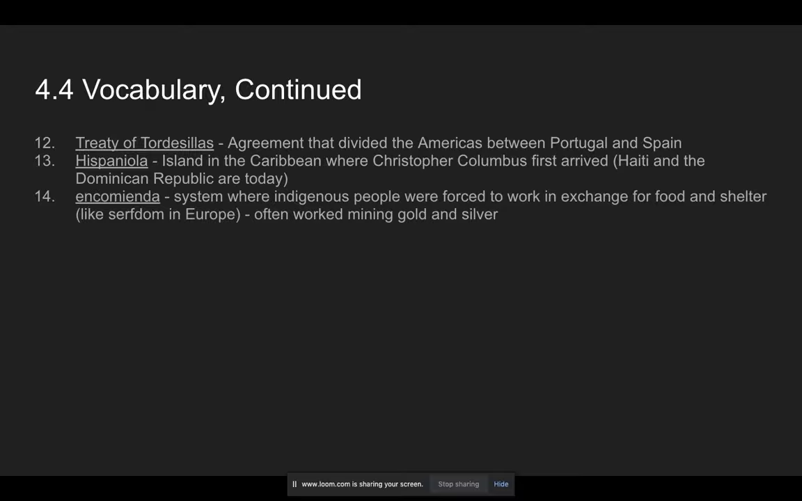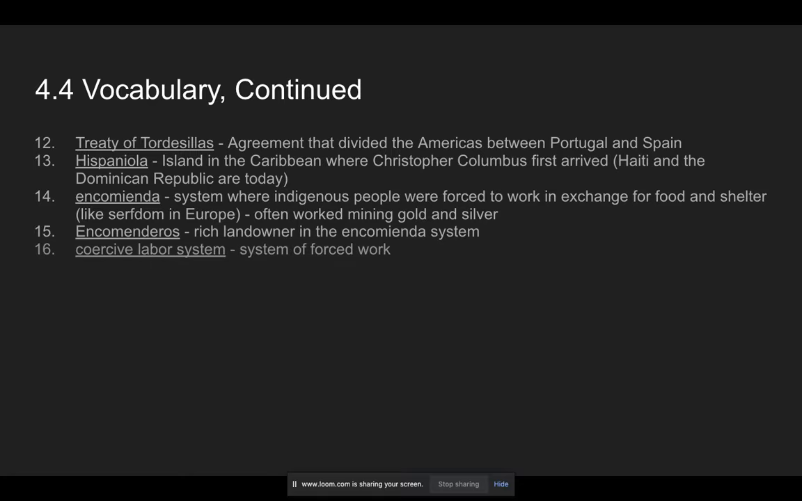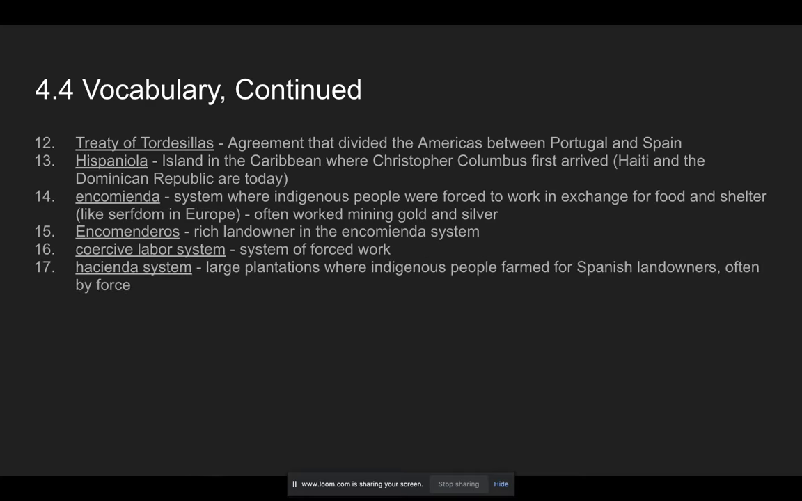The encomienda system is a system where indigenous people are forced to work in exchange for food and shelter, kind of like the way serfdom worked in Europe. They often were put to work mining gold and silver. Encomenderos are the rich landowners in the encomienda system. Coercive labor system is any system of forced work. When you coerce someone to do something, you sort of make them do it. The hacienda system is a system of large plantations where indigenous people farmed for Spanish landowners, often by force.